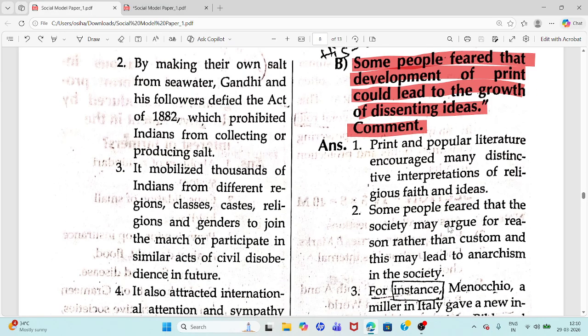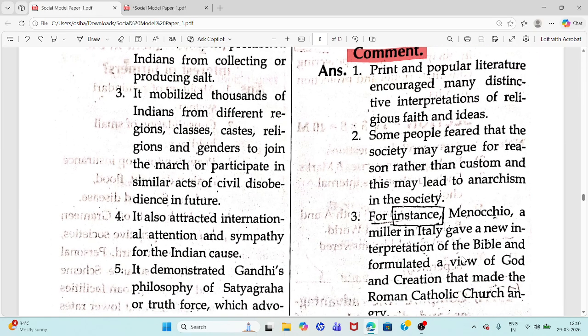Some people feared society may argue for reason rather than custom. This may lead to anarchism in the society.